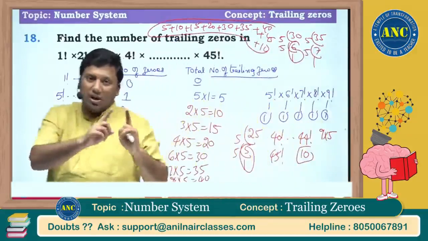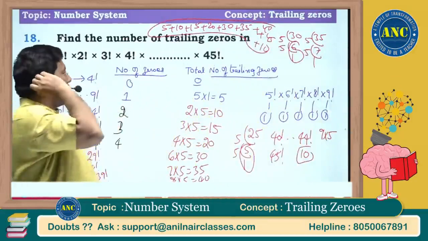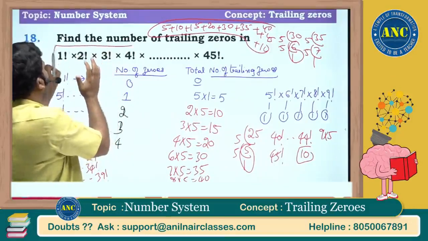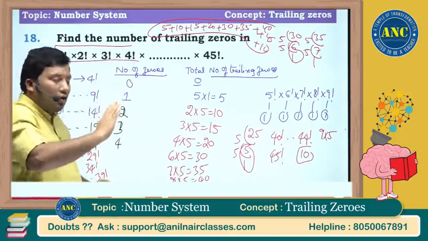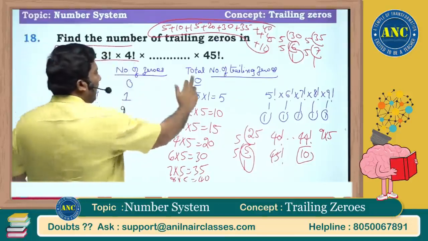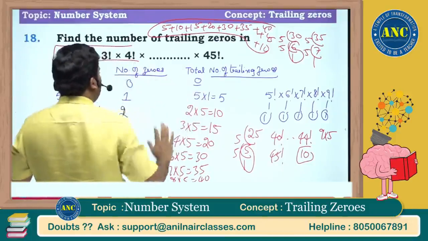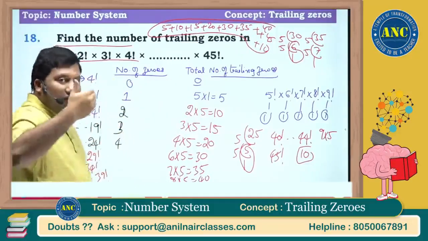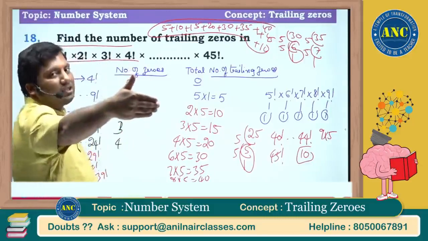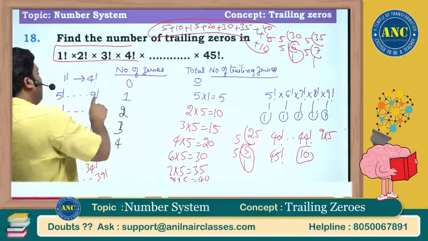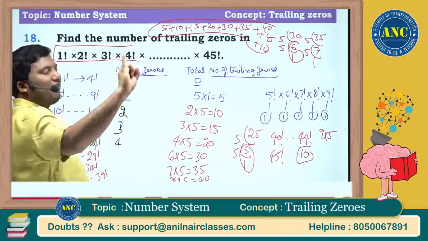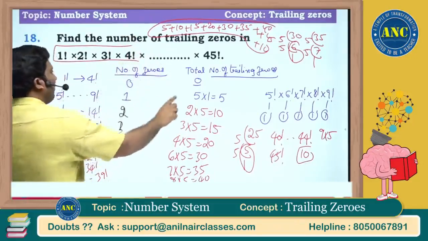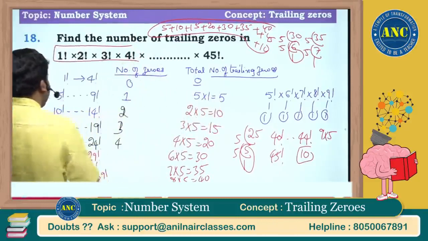Very, very good question. I will spend another 10 minutes on these various models of this question. From 1 factorial to 4 factorial, there are no 5s, so 0. 5 factorial contains 1 power of 5. From 5 factorial till the next multiple of 5, the number of zeros at the end will be 1: 5 factorial, 6 factorial, 7 factorial, 8 factorial, 9 factorial. So 5 into 1, 5.